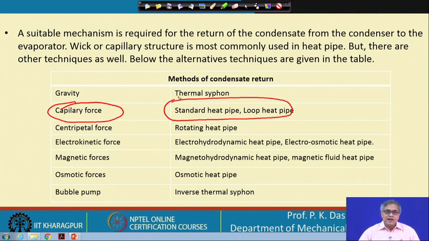But obviously, capillarity is the main mechanism, and we will spend some time on this capillary device: how it provides the return path for the liquid, and we will also try to do the analysis involving a capillary or wick structure. That is what we are going to do in this course. We have to know its performance and working principle, but today this much is for the introduction to heat pipe, and thank you.